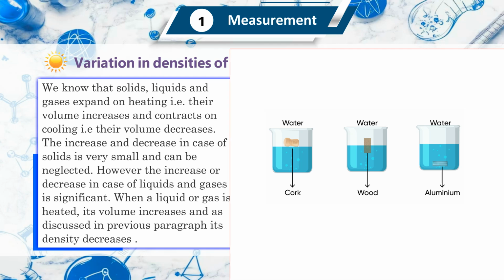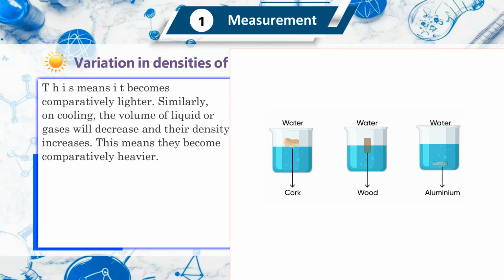When a liquid or gas is heated, its volume increases, and as discussed in the previous paragraph, its density decreases. This means it becomes comparatively lighter. Similarly, on cooling, the volume of liquids or gases decreases and their density increases. This means they become comparatively heavier.